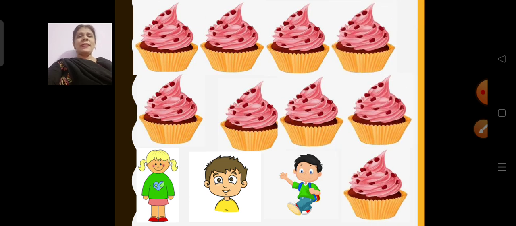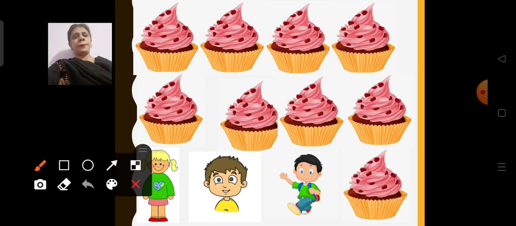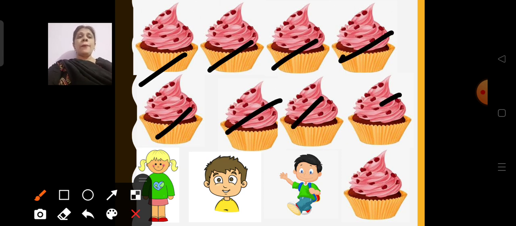Wow. Now what is this? These are the cupcakes. Now we will count and see how many cupcakes we are having. 1, 2, 3, 4, 5, 6, 7, 8, 9. We are having 9 cupcakes. And how many children we are having with us? 1, 2, 3. 3 children, 9 cupcakes. That means we have to distribute these 9 cupcakes equally and share with these 3 children. Okay. So how are we going to do it?